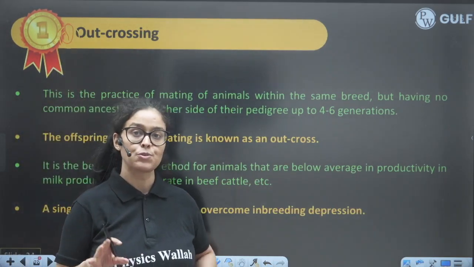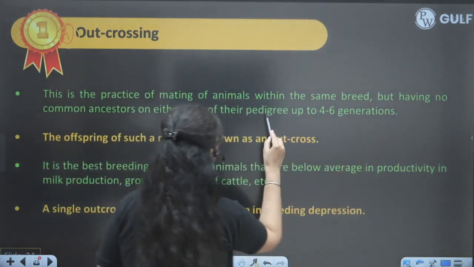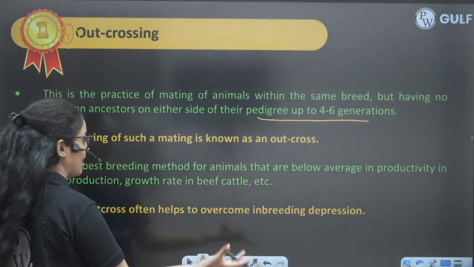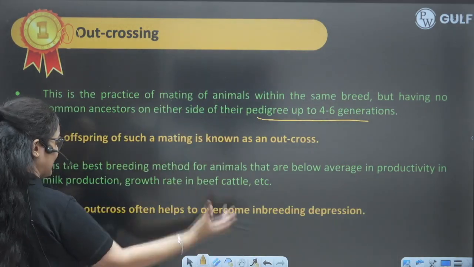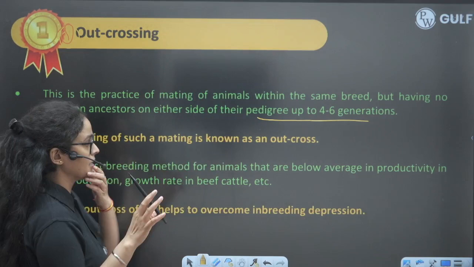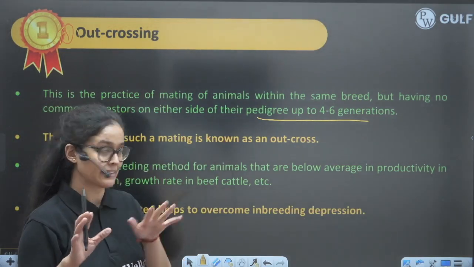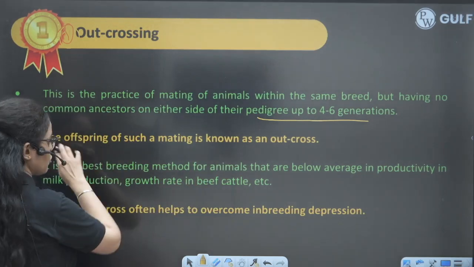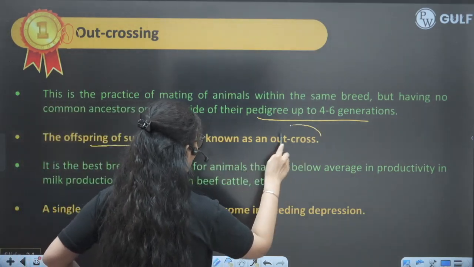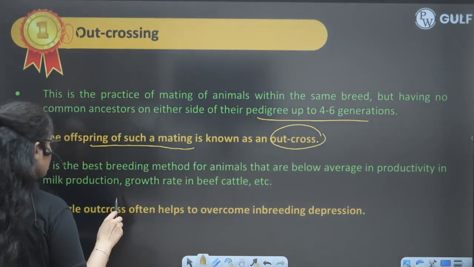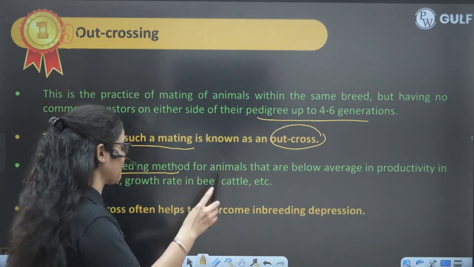Outcrossing means we are using the same breed, but they should not have any common ancestor for at least 4 to 6 generations in their pedigree, in their Mendelian characters, right? Mendelian means those who are connected with the genes. So they should not be connected for at least 4 to 6 generations. They should not have any common ancestor. And such mating will produce the offspring known as outcross. So this is the best breeding method to overcome inbreeding depression, right?